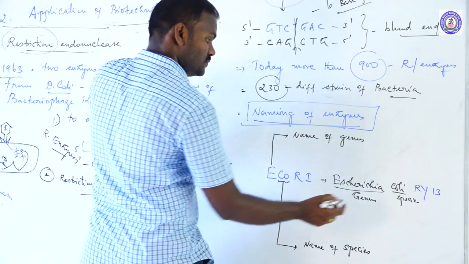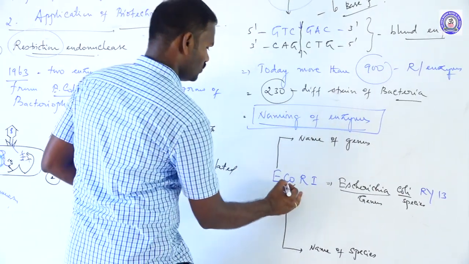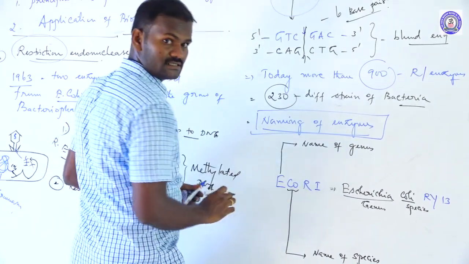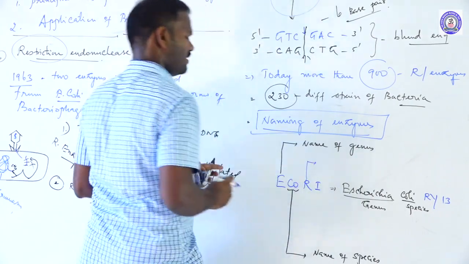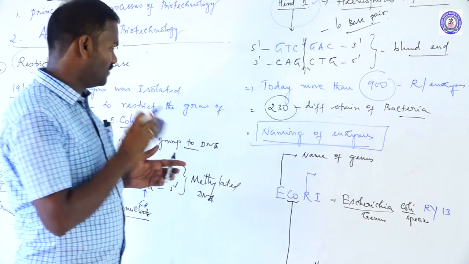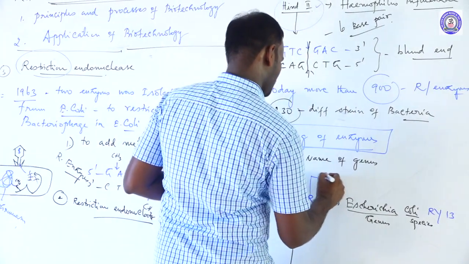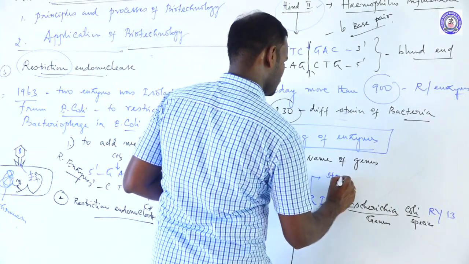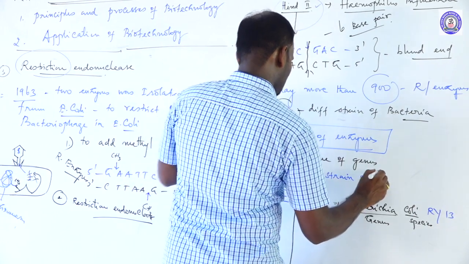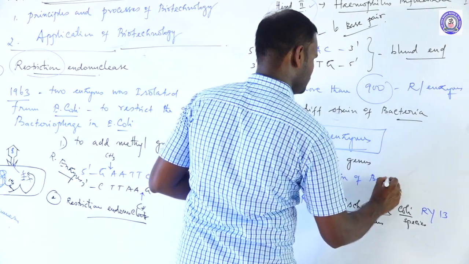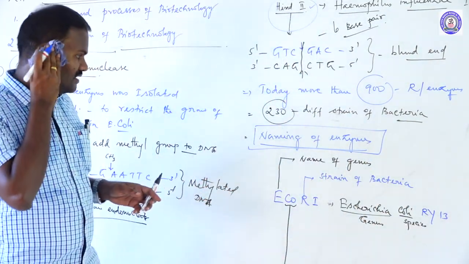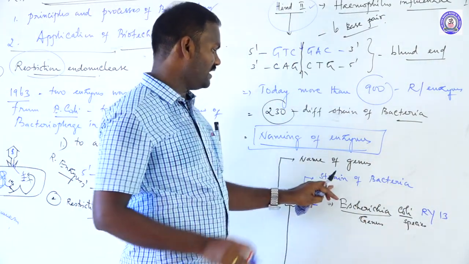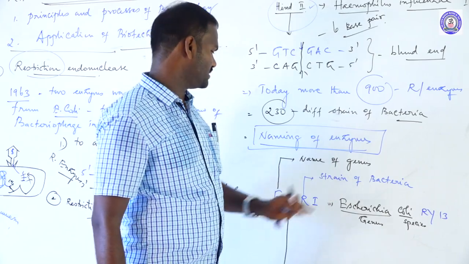Name of the species. What is the species name? Coli. First two letters, second two letters. The third letter R is obtained from the strain of bacteria. What is the strain? A strain is a different variety of bacteria.